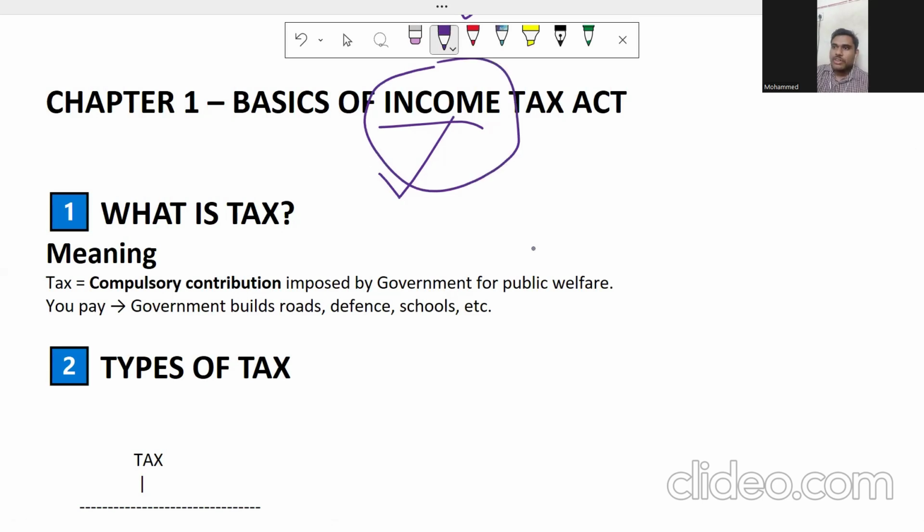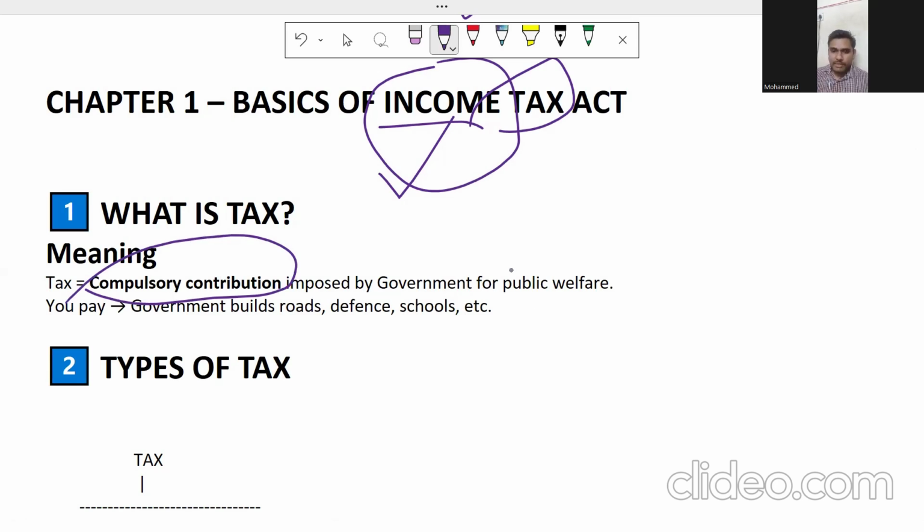You all know income, and further I'm going to explain about income in various topics. Okay, next, tax. I'm going to explain about the tax. What is tax? Tax is a compulsory contribution by the government for the public welfare. Okay.